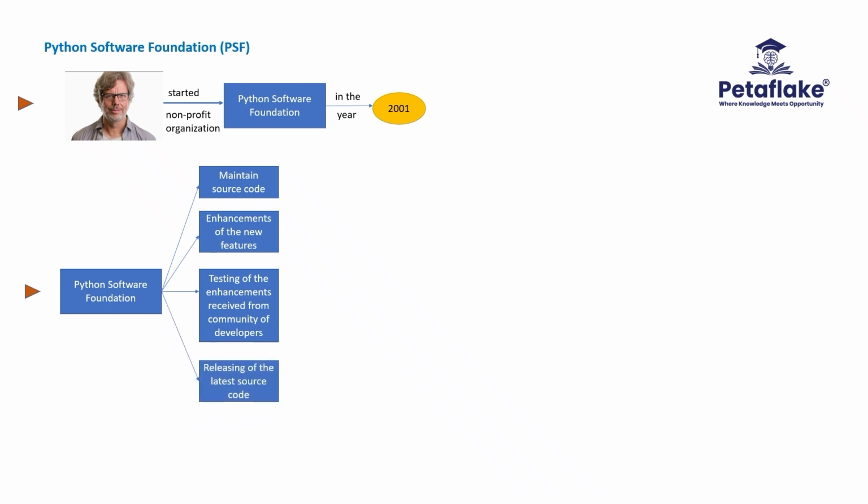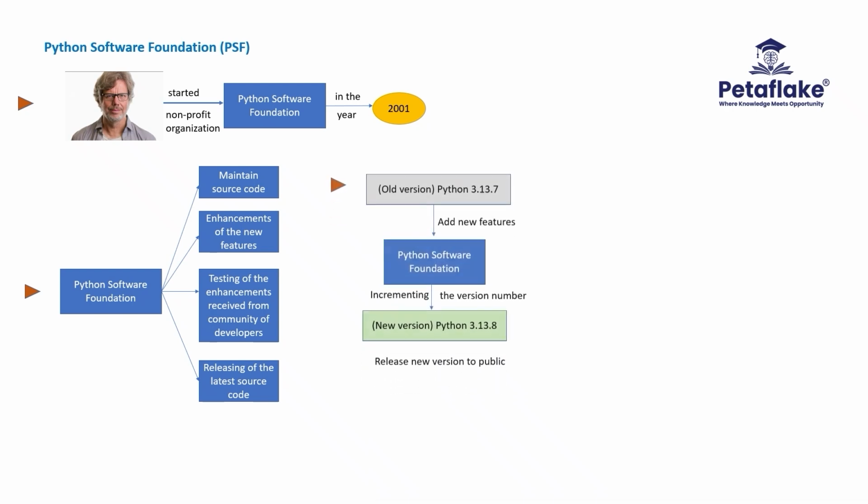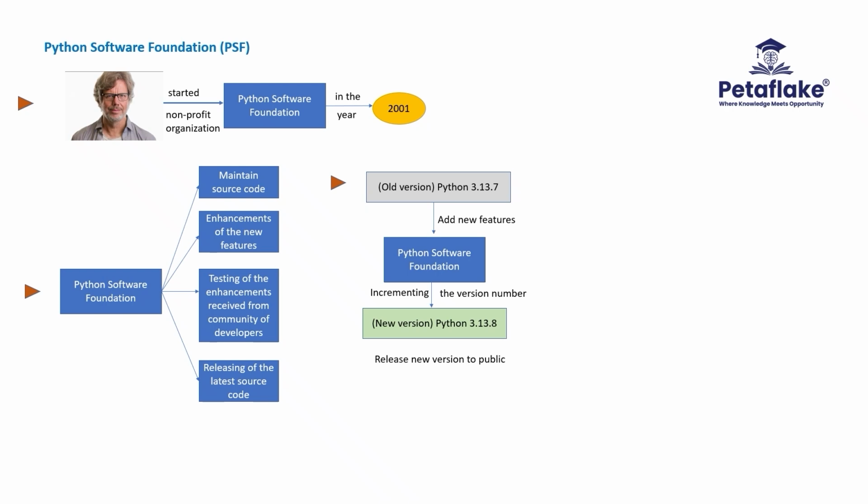PSF was releasing the new features added to Python by releasing a new version of the software to the public by incrementing the version number of the current version. This version number helped the developers to differentiate the new version from the older version. PSF is maintaining and distributing all the versions of Python from 2001 till date 2025 on their official website.